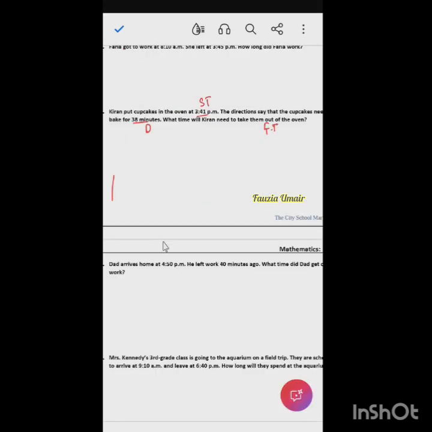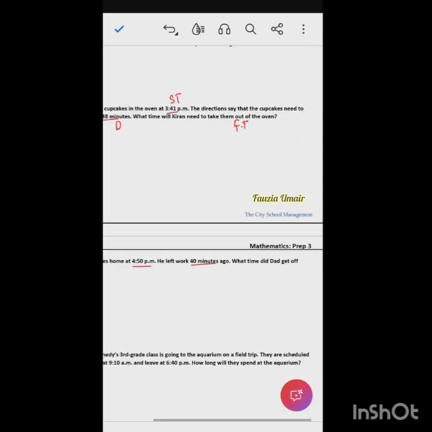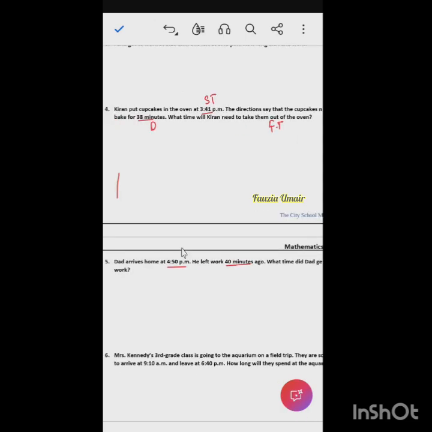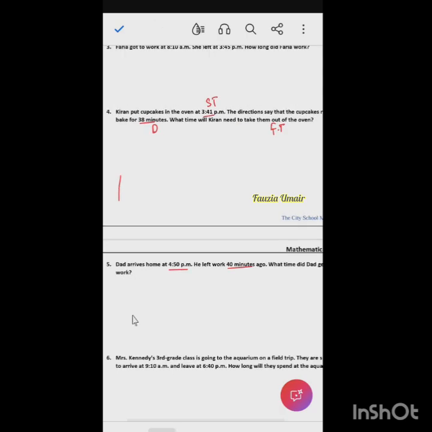So moving on to question number 5. Dad arrives home at 4:50 p.m. He left work 40 minutes ago. What time did dad get off the work? So what is this 4:50 p.m.? This is the arrival time. It's mentioned also in the question. So this is the arrival time. This is the duration, right? So time interval you can say, duration or interval. Okay? This is the interval, and we need to find out the departure time.